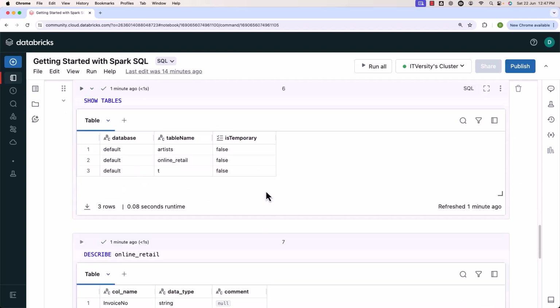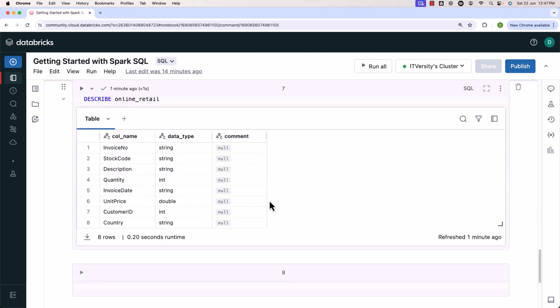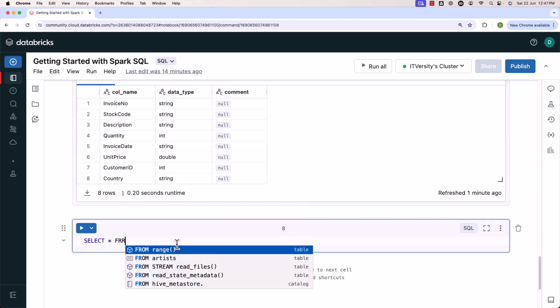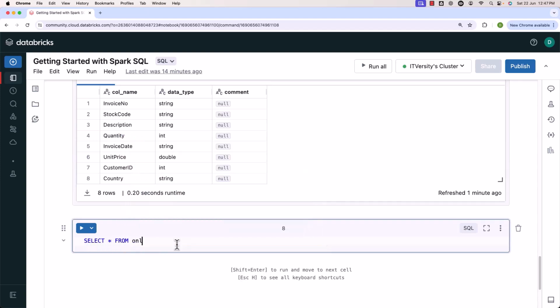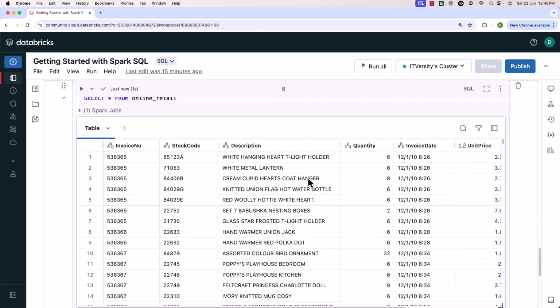Now, let's also review the data to confirm whether data is being retrieved as per the expectations or not. Keep in mind, we have created an external table pointing to an existing location. It will be able to interpret the data and show us when we run appropriate commands. In this case, I'll be running the command select star from. The table name is nothing but online retail. Let me say online retail. Now let me run this. Let's review the outcome. You can see the outcome here. The data is as per the expectations.